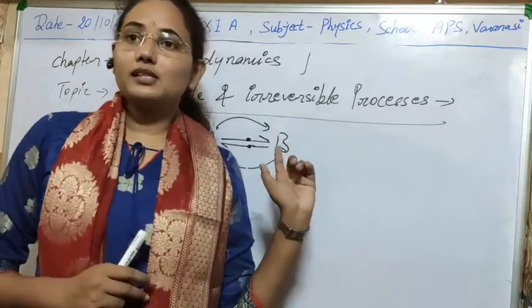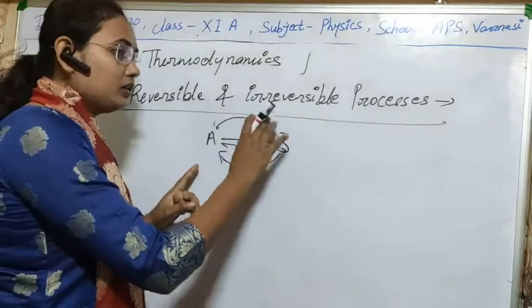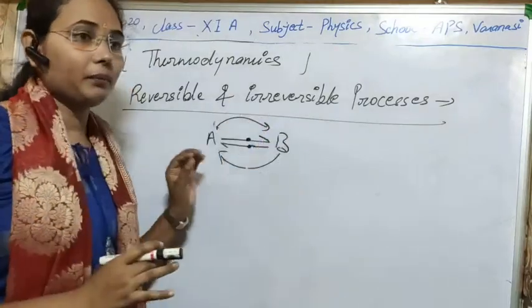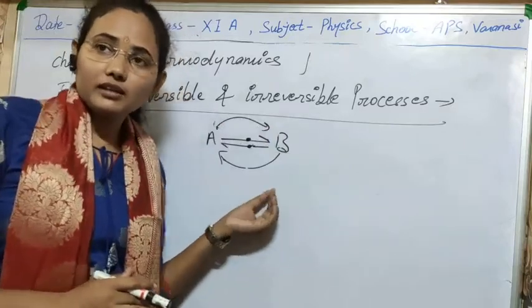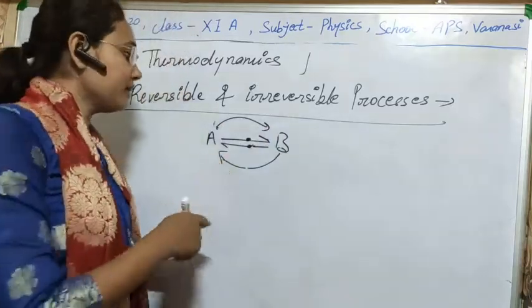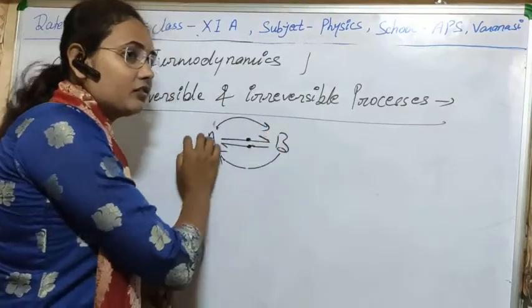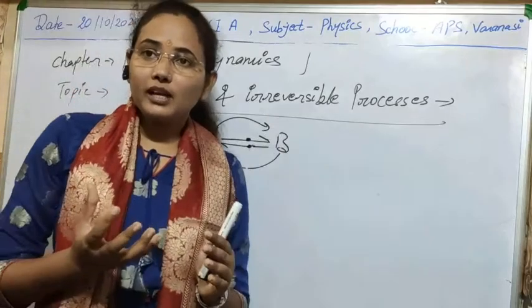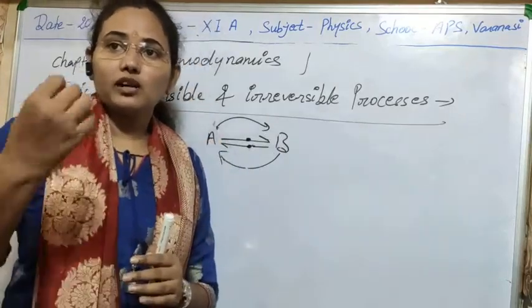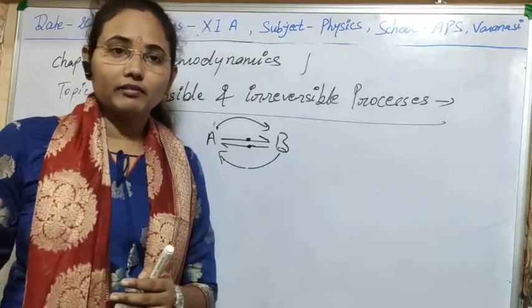If any process is reversible, it means that without changing its inherent properties, its quality and other values, when it returns to its original position, it can extract heat and do some work, and again it can convert that work into heat. Simply, its meaning is that. If we are taking heat from any source, doing some work, and now we want to convert that work into that heat, then we can also do that.